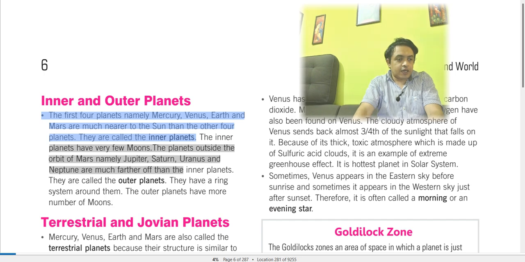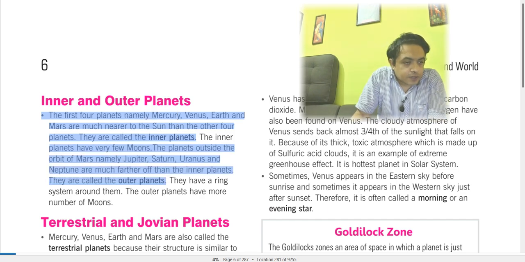The planets outside of Mars, namely Jupiter, Saturn, Uranus, and Neptune, are much farther off than the inner planets, and they are called outer planets, right? The first four are closer to the sun, and the next four are much farther away from the sun, and these are called outer planets.